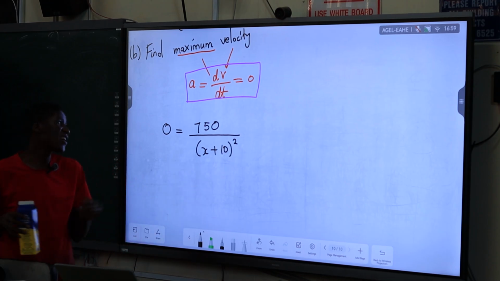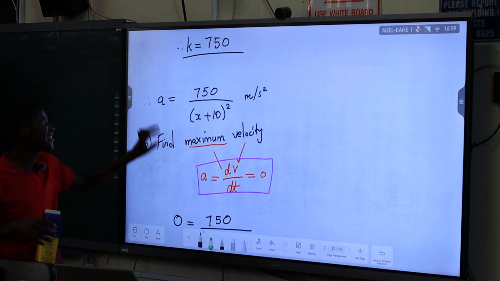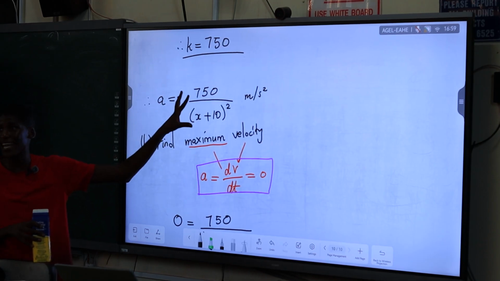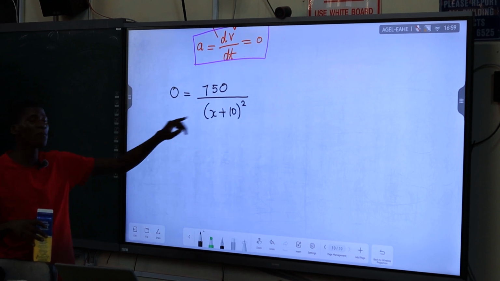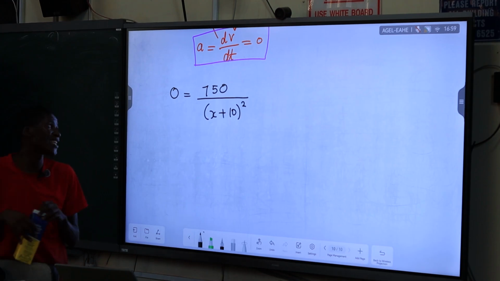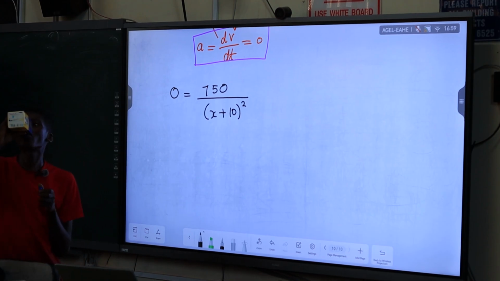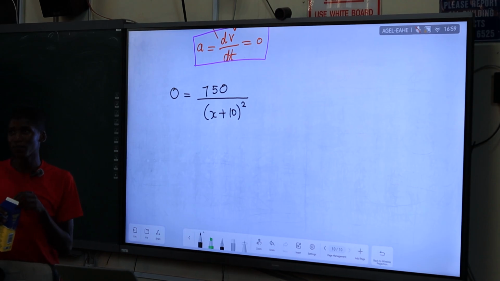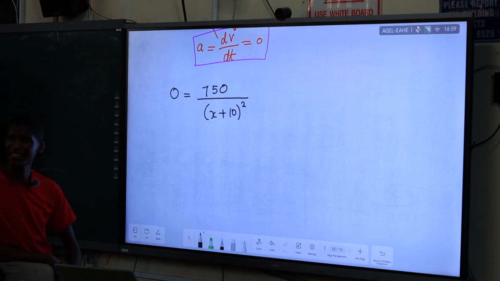Okay, the equation is relating acceleration and position. Ayikho velocity lana. Yes. But you can always get velocity from position, right? So it's worth finding x. Let's solve the position here when the acceleration is 0. What is x? What must be x?